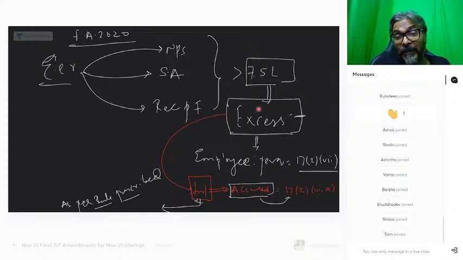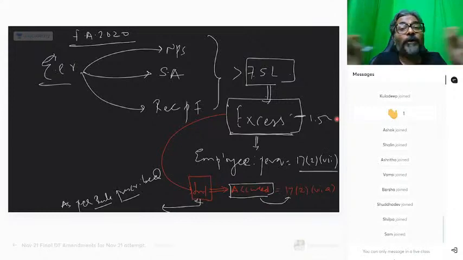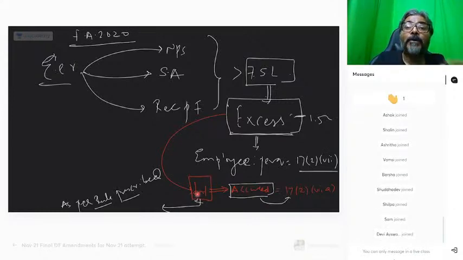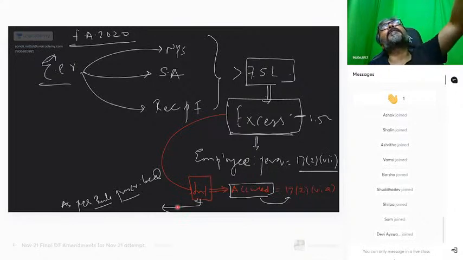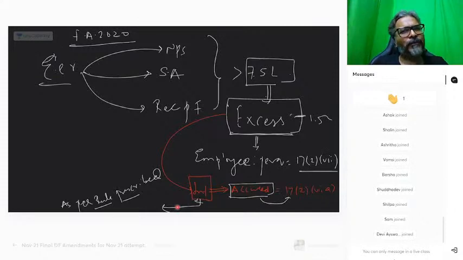Now please understand, on the excess over and above 7.5 lakhs, suppose the employer has contributed 9 lakhs. Just assume that. So how much is the excess? 1.5 lakhs. On this 1.5 lakhs, the interest has to be calculated. But how to calculate it, students, that was not there with us. So through this new rule, applicable for the November 21 attempt, this new rule will tell you how you calculate this interest amount. I hope that all of you are clear with this point.